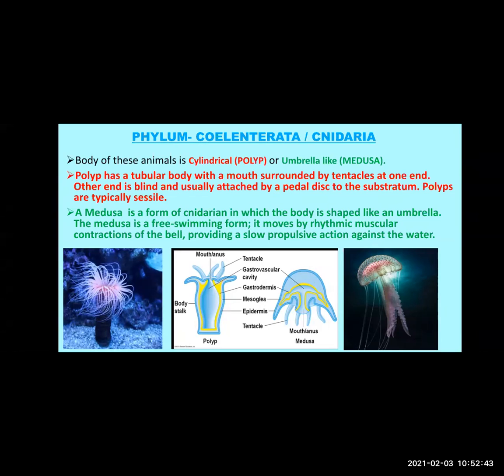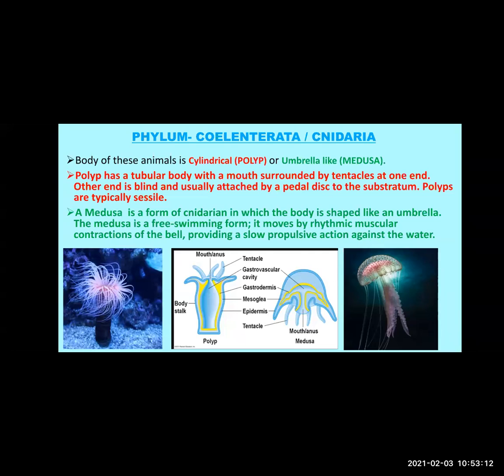So you have to remember, the body of the animal, if it is cylindrical, it is called a polyp, or if it is umbrella-like, then it is called a medusa. Now let us understand how polyp and medusa are different from each other. Now see polyp, you can see the first picture. It is a polyp organism, a polyp animal.